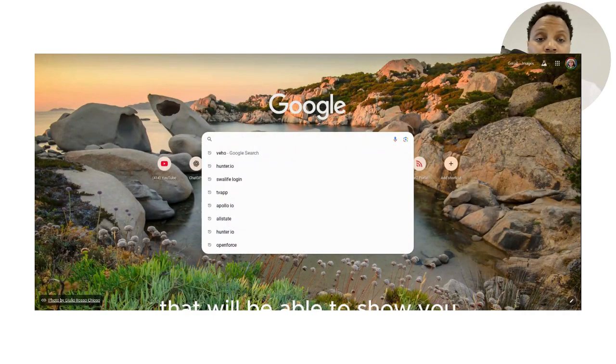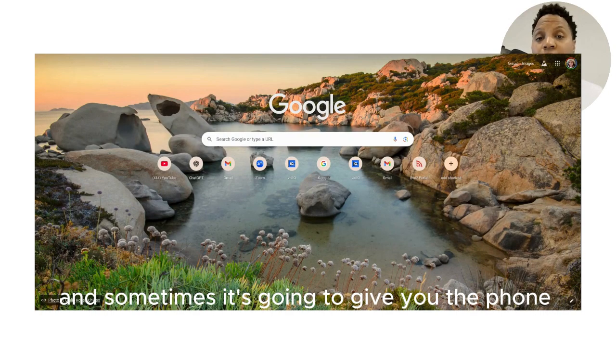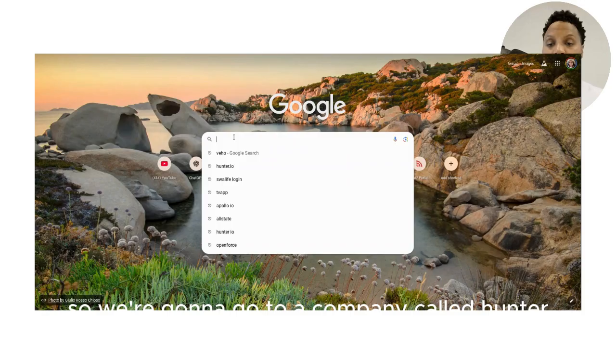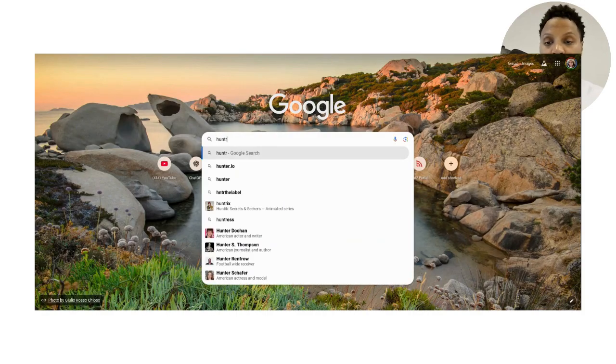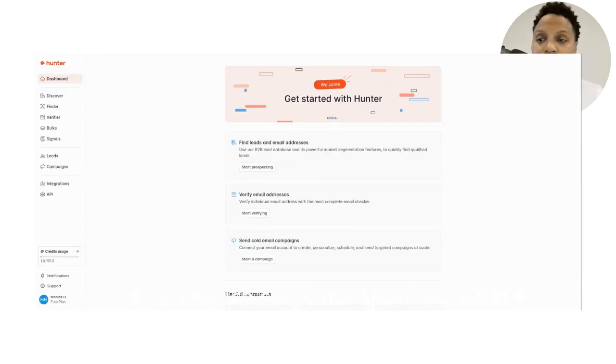That will be able to show you basically how to get in touch with the CEOs, the director of operations, the regional manager, the district manager, whomever you want to get in contact with. It's going to give you emails, and sometimes it's going to give you the phone numbers, right? So let's hop straight into it. So we're going to go to a company called Hunter.io. Come on. Somebody said, come on, Monica, show me what's going on.